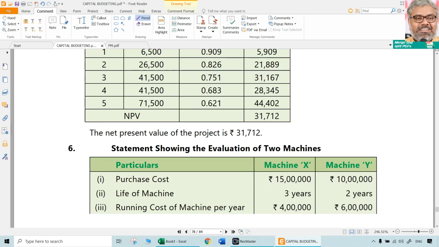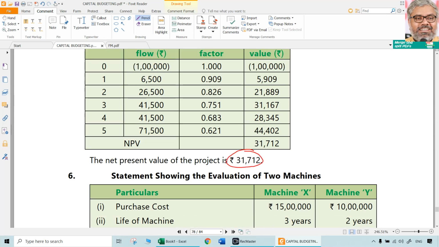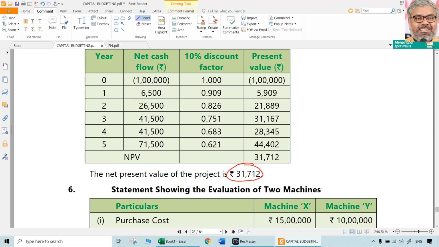If you check the answer, around that only it will come. I told you there will be difference. Don't worry about it, 31,712 approximately. So that is the main thing. These factors are okay. It will definitely have a rounding error, but the cash flows should definitely be correct.